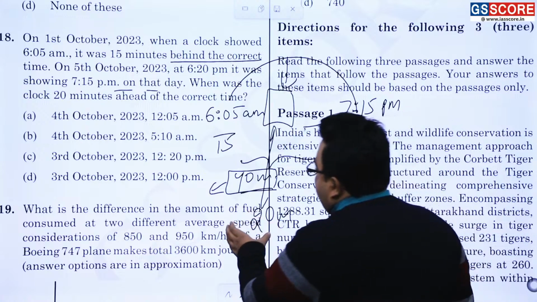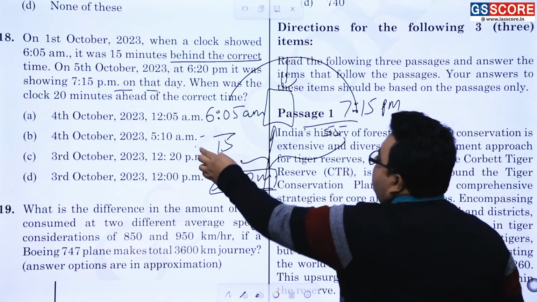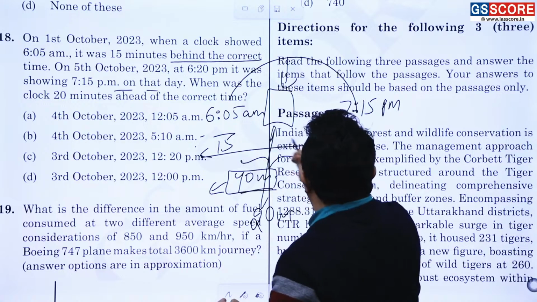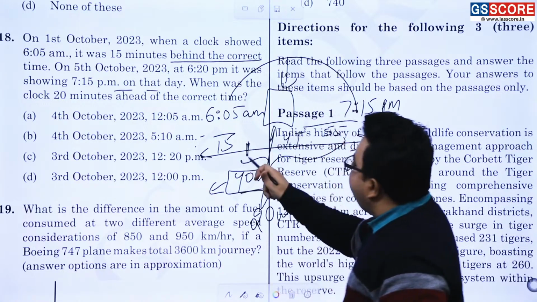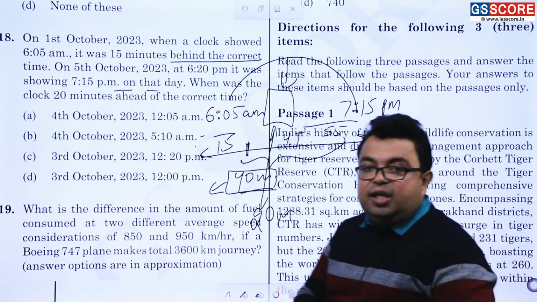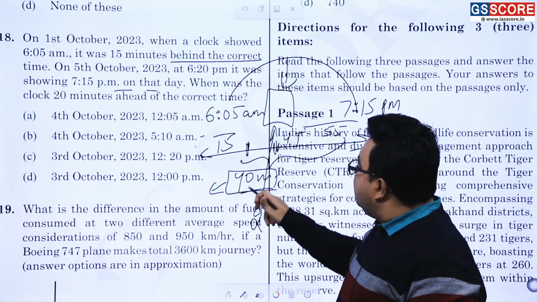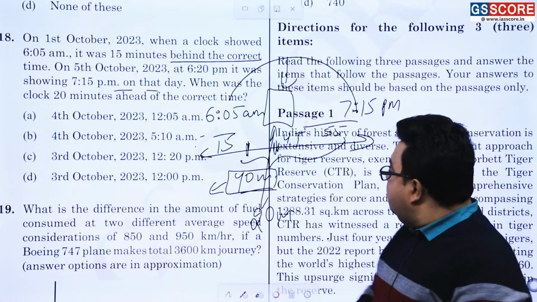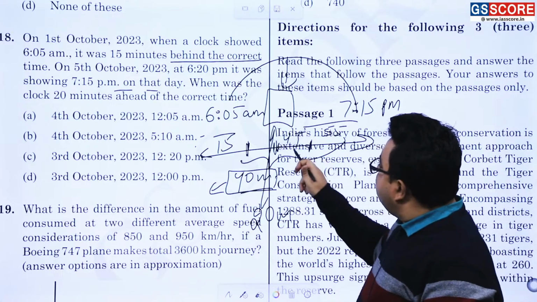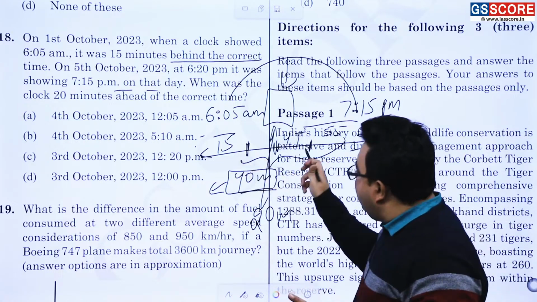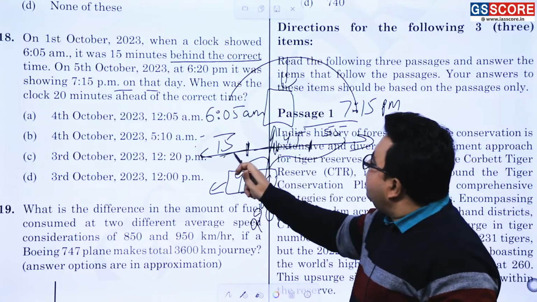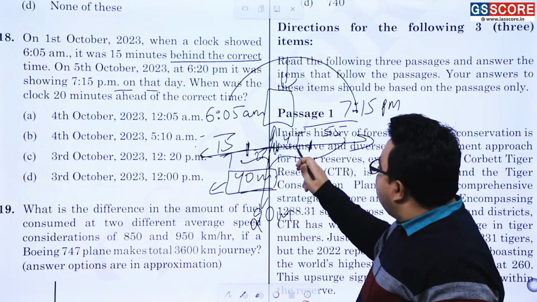If this time is, suppose, 40, then after a gap of t there should be a 10 minute error. Am I correct or not? After a gap of 2t, there should be a 20 minute error. So 1t, 2t, this is 3t, this is 4t.